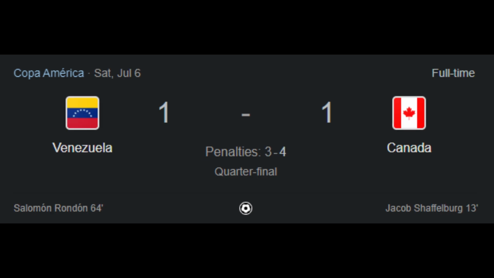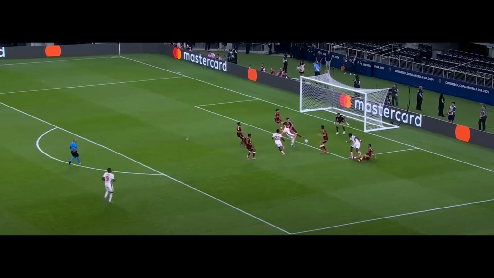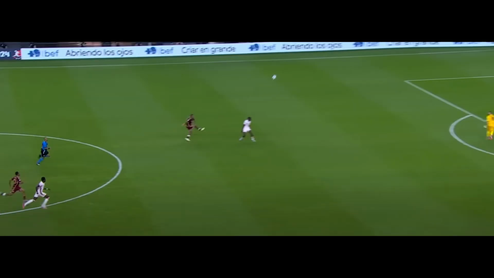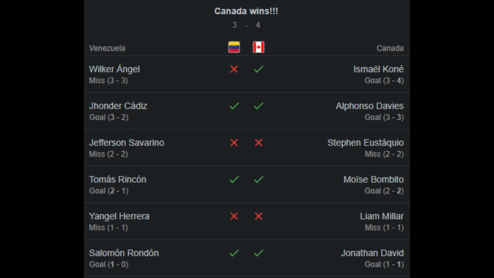In the second quarterfinal, Canada faced Venezuela. In the 13th minute, Canada took the lead after a goal by Jacob Schaffelberg. Then Salomon Rondon lobbed the goalkeeper from around the 40th meter. No more goals were scored in this match, so it went to penalties, in which Canada won 4-3.